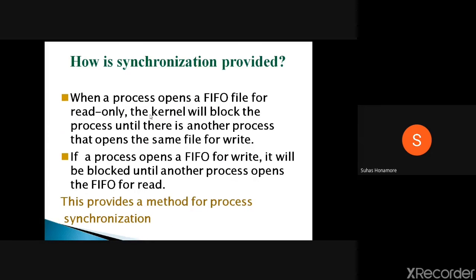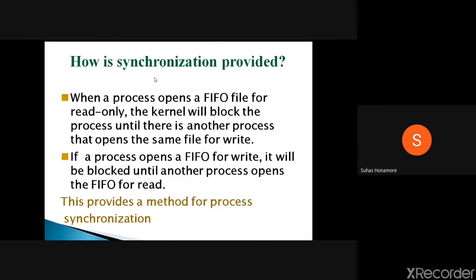When a process opens a FIFO, normally whenever we open a FIFO file for read only, the kernel will block the process until another process opens the same FIFO for writing. It means until someone writes, you can't read from the FIFO. Whoever opens in read mode will be blocking. And the reverse is also the same. If some process opens in write mode, until another process opens in read mode, this will be a blocking call. So normally both sides will be blocking.